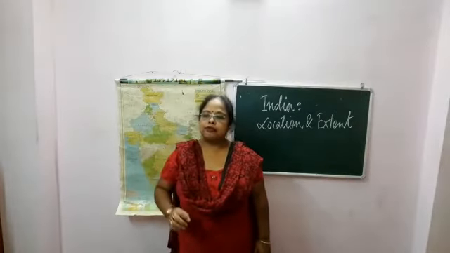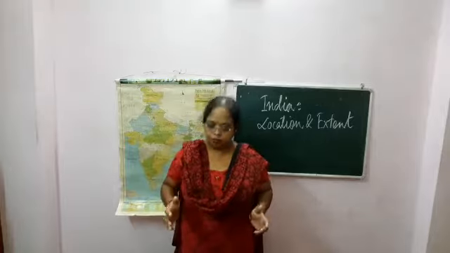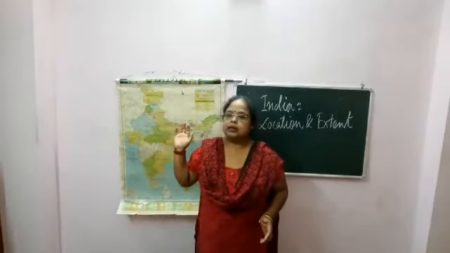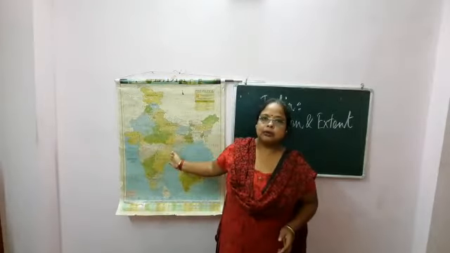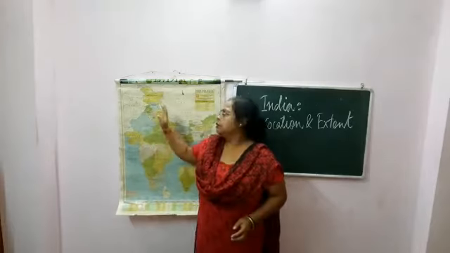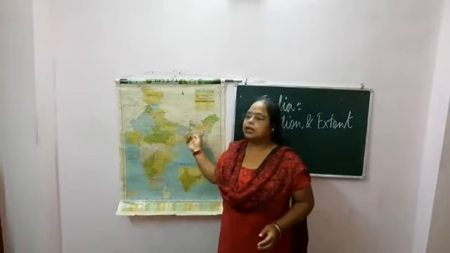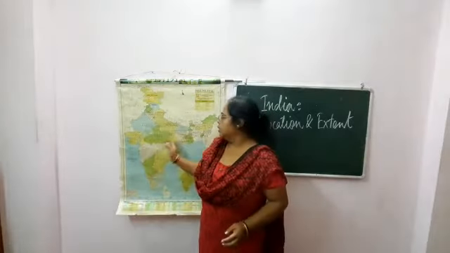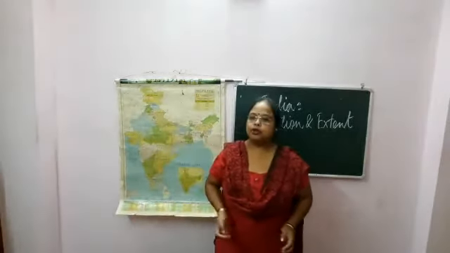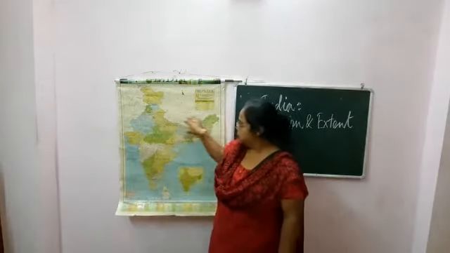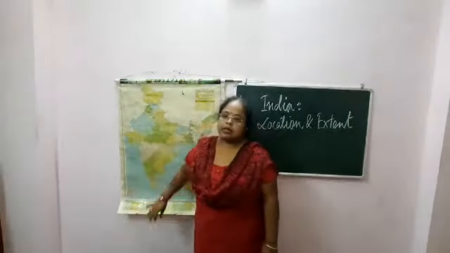India has diverse landforms which include the lofty mountains, the Himalayas, that you have seen here. Since this is location and extent, I have not brought the physical map. You see here the lofty Himalayas, plateaus, so many rivers flowing, uneven plateaus, the northern plains on this side, and the coastal lands.